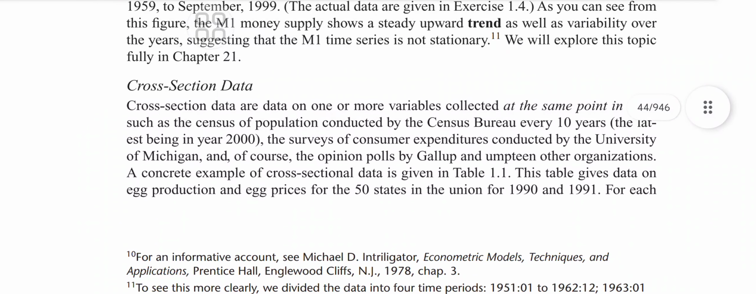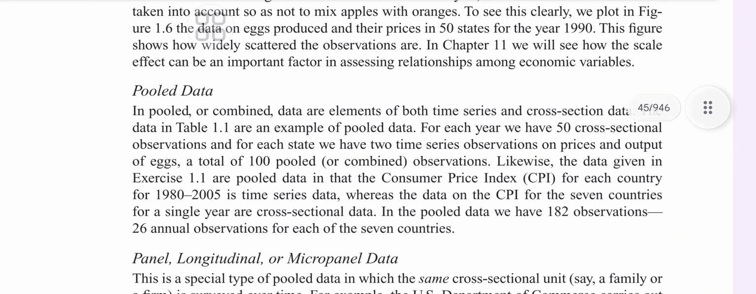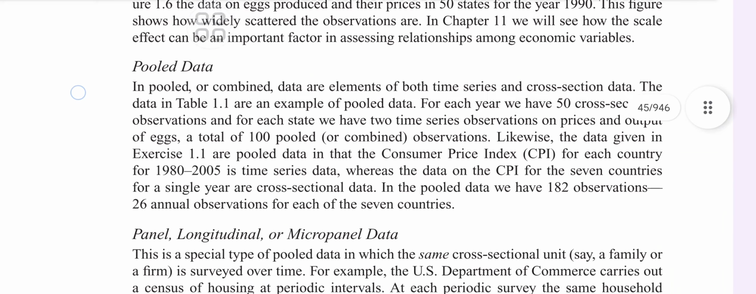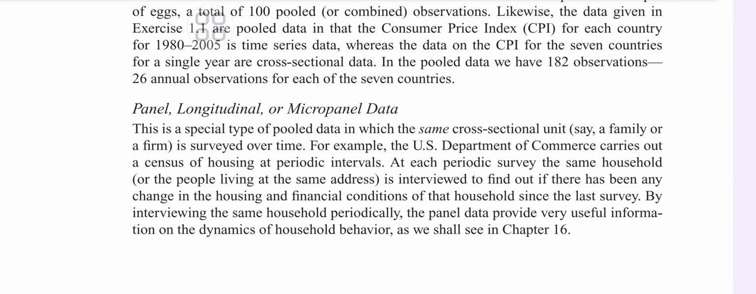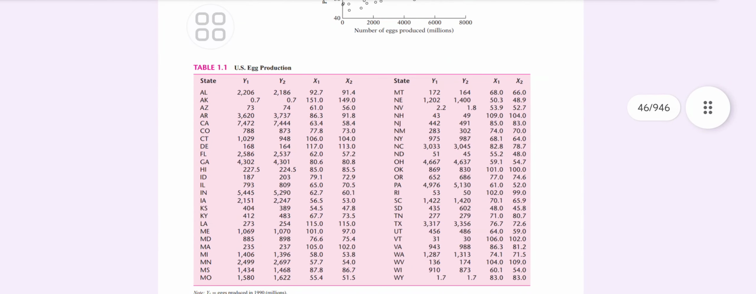Cross-section data, on the other hand, is data on one or more variables collected at the same point in time, like the census conducted by the Census Bureau every 10 years. So that is cross-section data. Now the third one is pooled data. It is a combination of both time series and cross-section. Say we have 50 states and for each state we have 2 years. Now panel data is like pooled data, but is a special type. Like, it will carry out a census of housing at periodic intervals, and at each period the same household will be interviewed, so we have both time series and cross-sectional data. So this is very important. This is an example which we will discuss in the next session.